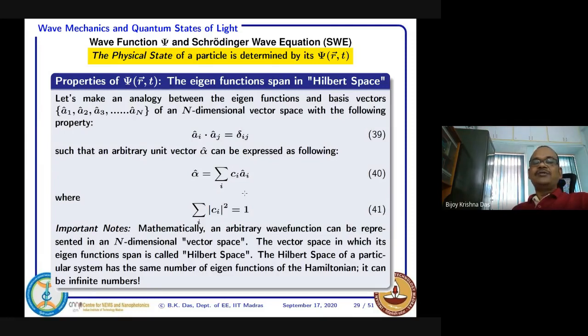So we have to express this type of operators, whatever we are talking about so far, as a matrix. A matrix, if you multiply it with a vector, can rotate the vector. That we'll be discussing afterwards. So I think you need a little bit of linear algebra. If you know it, that is good. Otherwise, try to learn at least the first couple of chapters of any linear algebra book. That will be helpful.